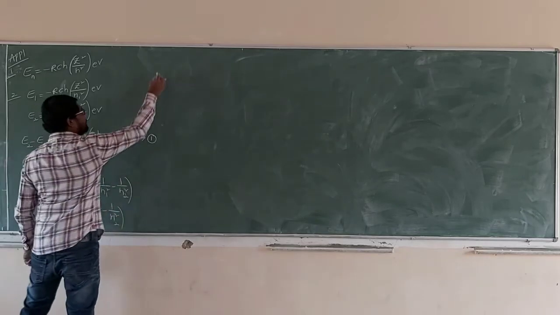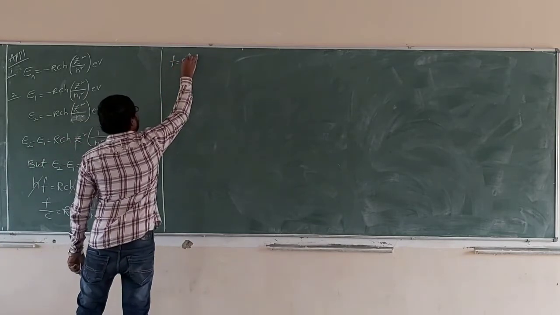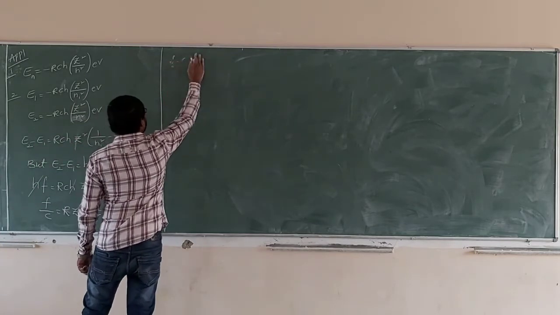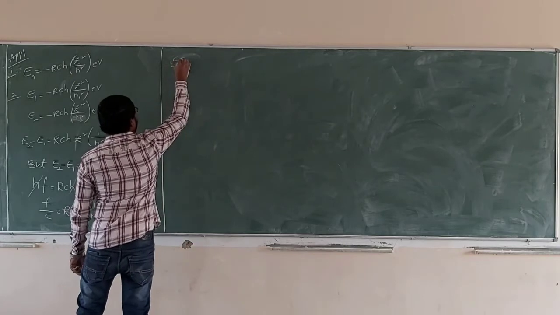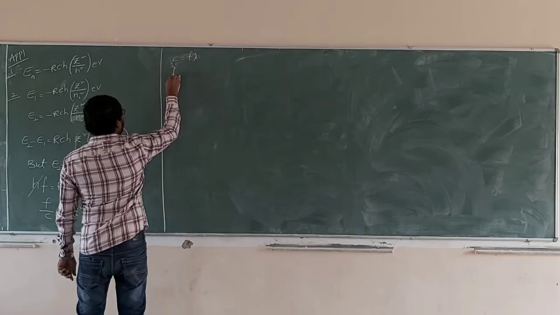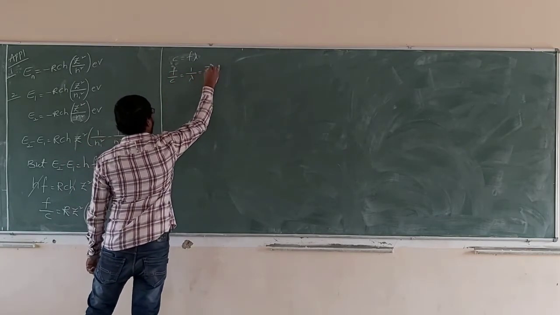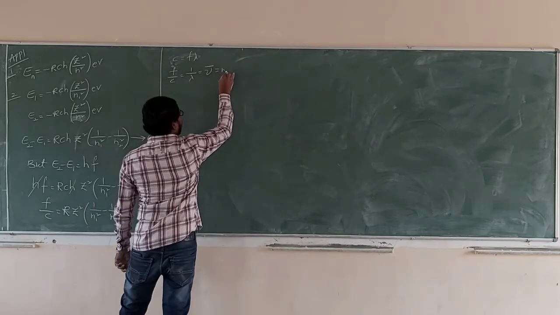What is f by c? c is equal to f lambda, so f by c is equal to 1 by lambda, nothing but nu bar, the wave number.